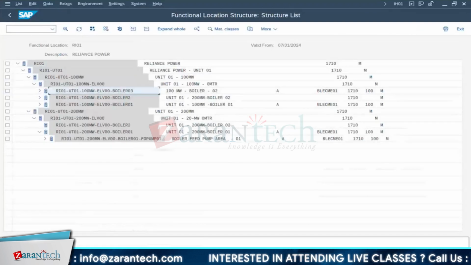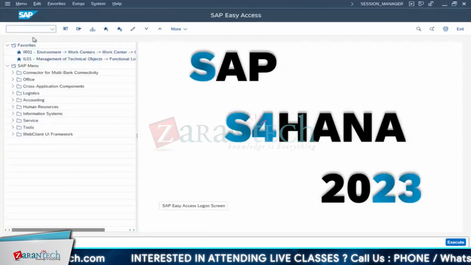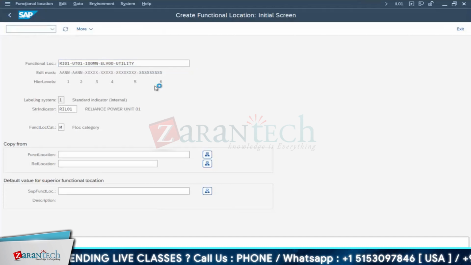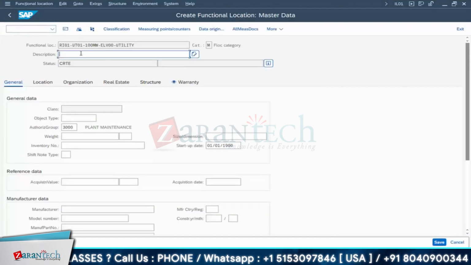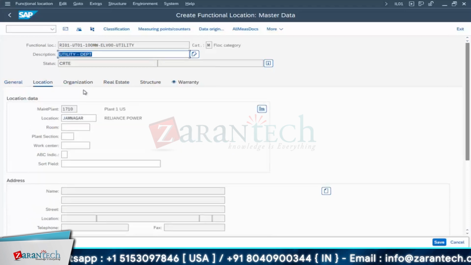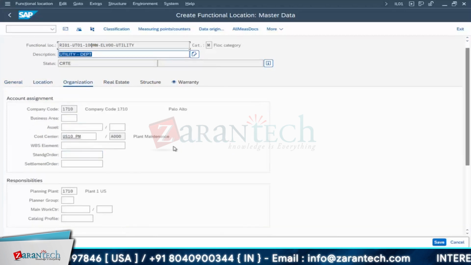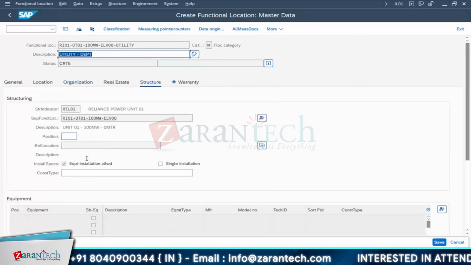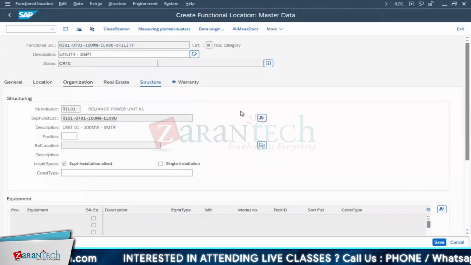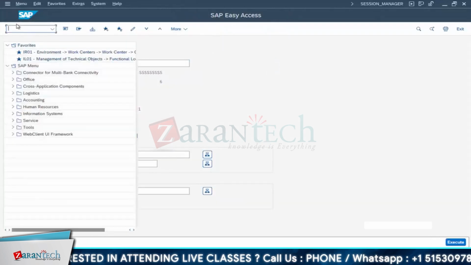A pump, right? Yeah, 01. Go for this. I'll create some utility, pipe character. Anything we can have, no issues. Utility department. Just ensure whether we can install the equipment or not. Okay, everything is fine. Structure part. Go for structure equipment installation. Everything is then under utility. This is our new location. Just save it.